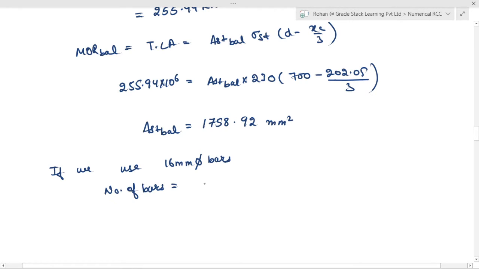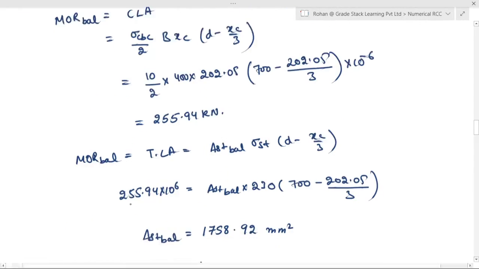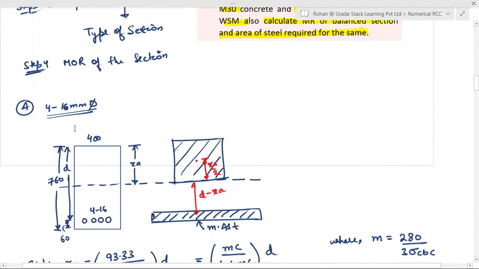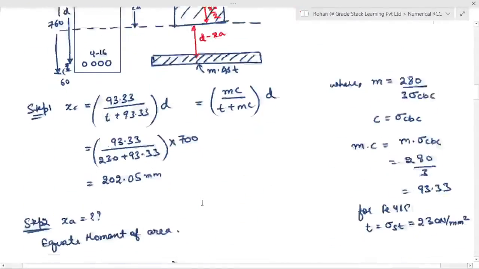It will be equal to 1758 divided by pi by 4 into 16 square, which is equal to 8.75, that is almost 9 bars are required. So we have provided 4 bars over here, and for the balanced section we require 9 bars. So from here also it is evident that it is an under reinforced section.